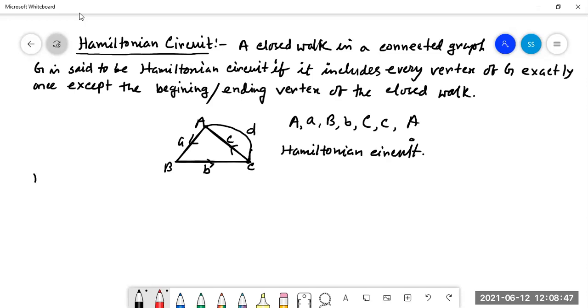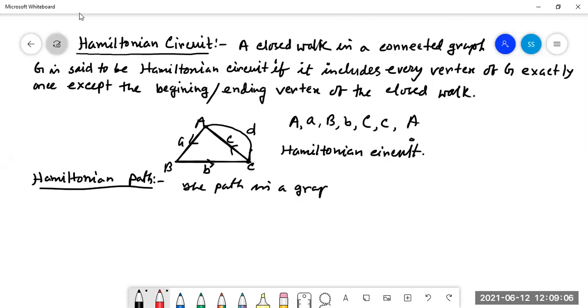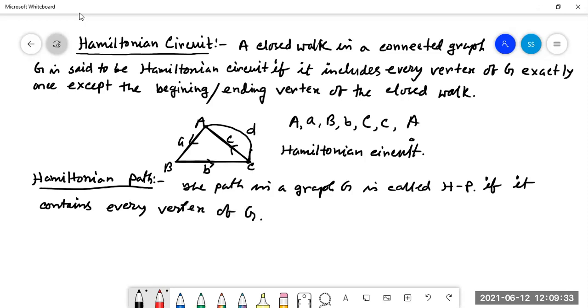Now last is the Hamiltonian path. The path in a graph G is called a Hamiltonian path if it contains every vertex of G. If it contains every vertex of G, right? Then this path is called the Hamiltonian path.